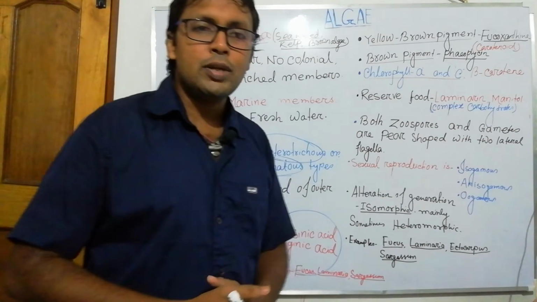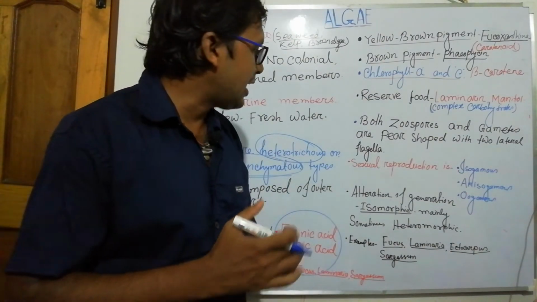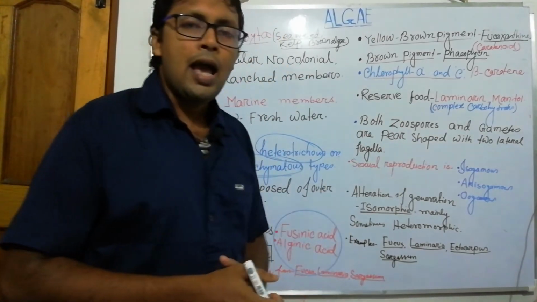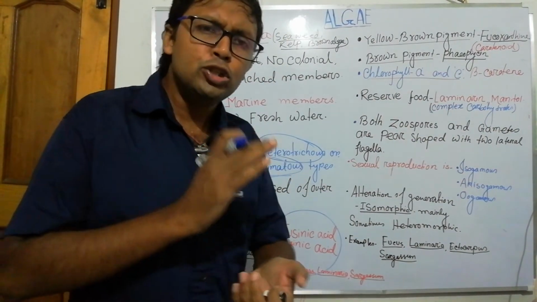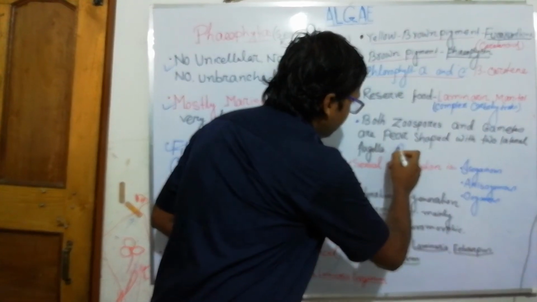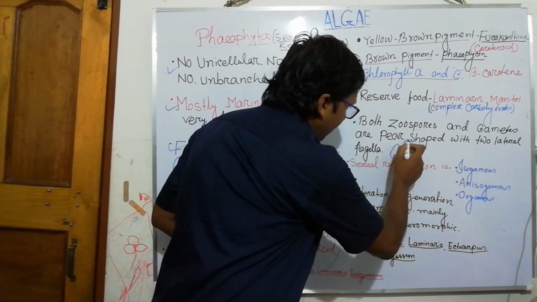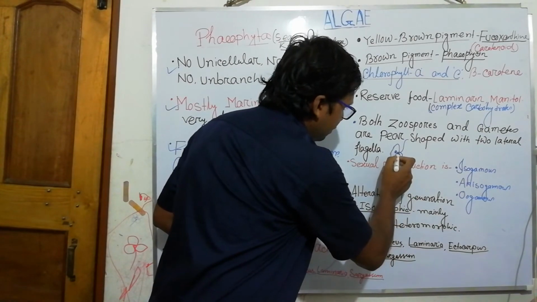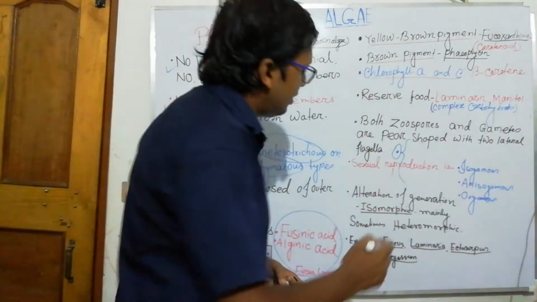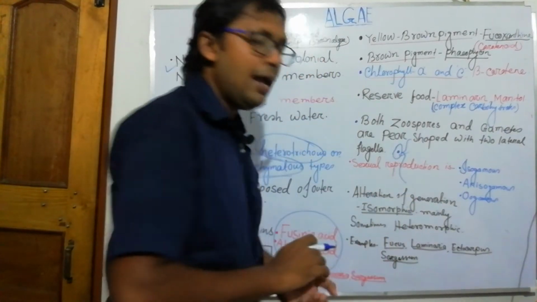Now reproduction: asexual, sexual and vegetative, all types. Asexual reproduction is by zoospores. The most important trait is that zoospores are pear-shaped structures with laterally arranged flagella. In gametes also, the flagella are lateral and pear-shaped.